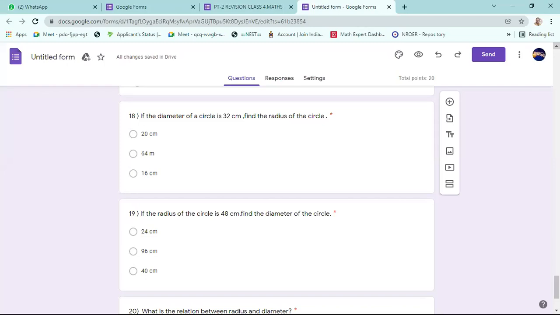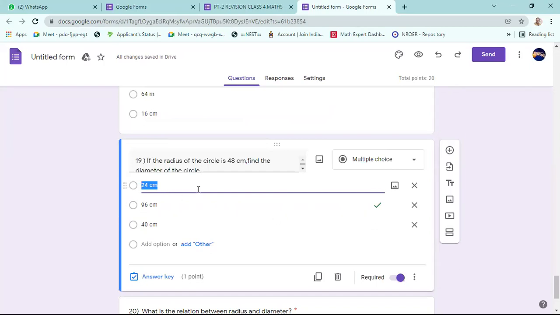Diameter means double the radius. Radius will be half of the diameter. One has to be very careful. The 19th question answer is 96 centimeters.